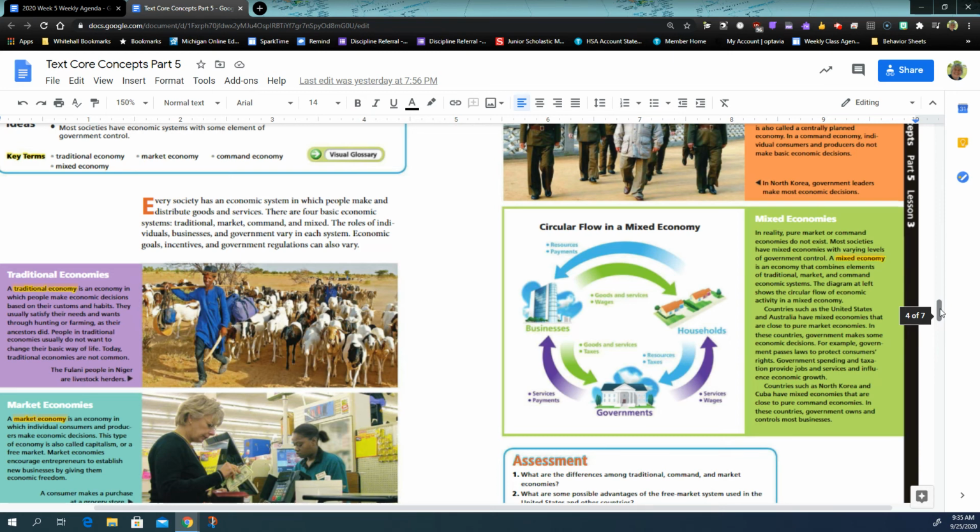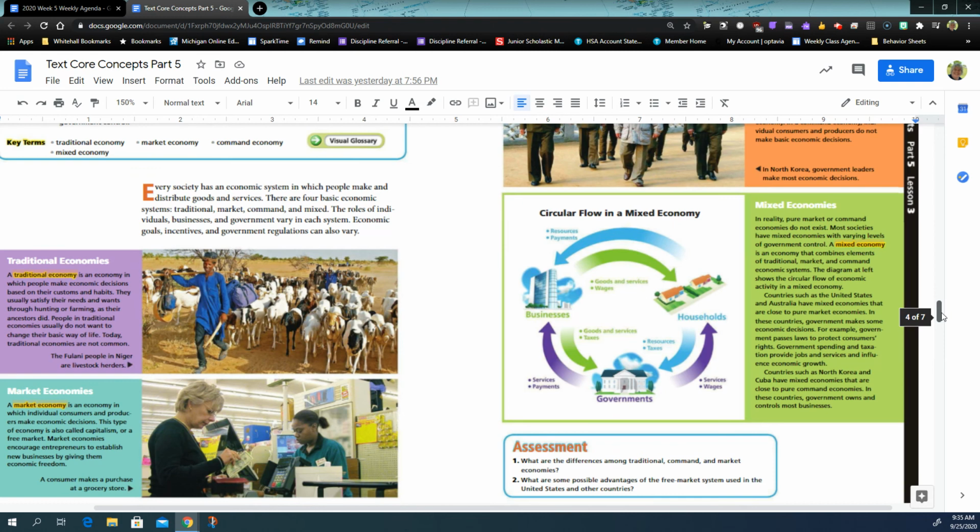Countries such as North Korea and Cuba have mixed economies that are close to pure command economies. They're called communism. In these countries, government owns and controls most businesses. People aren't allowed to just open their own businesses. So economic systems usually aren't pure. You have a mix in it, and they have to interact. Whatever type of government you have is going to affect how much of your economy is command and how much is market and how much is mixed in the middle.